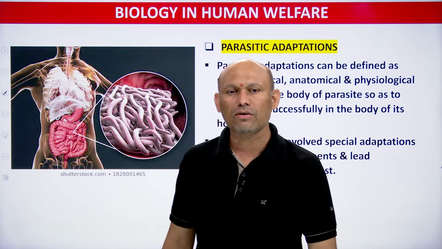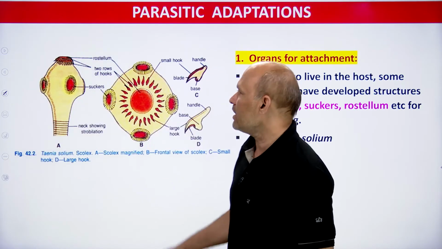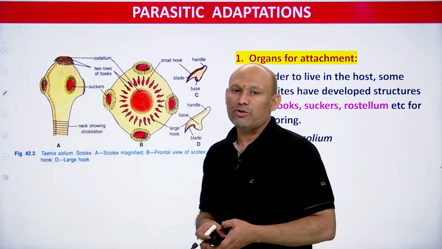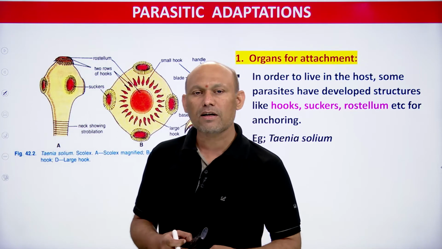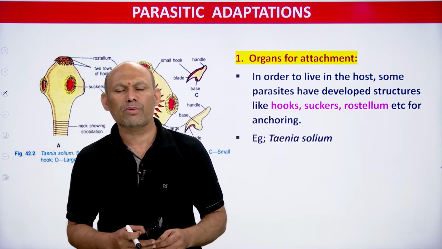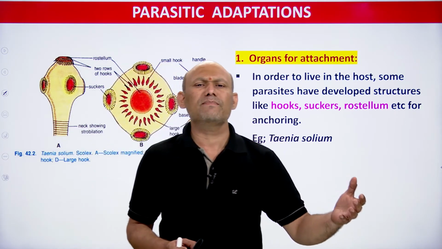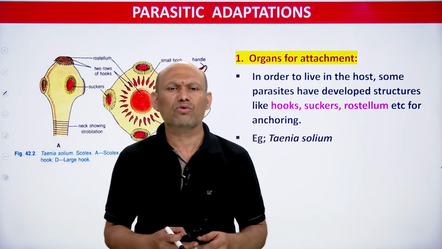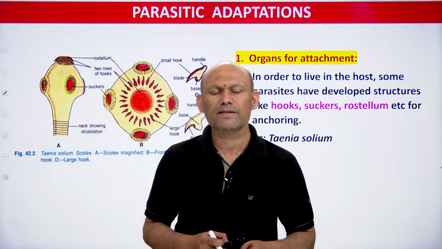We will talk about those adaptations in detail, students. For what purpose will parasites be showing adaptations? That is the million dollar question. Some parasites live outside the body, but most parasites live inside, so our focus here will be on endoparasites.